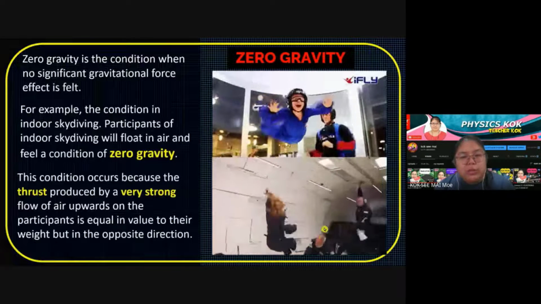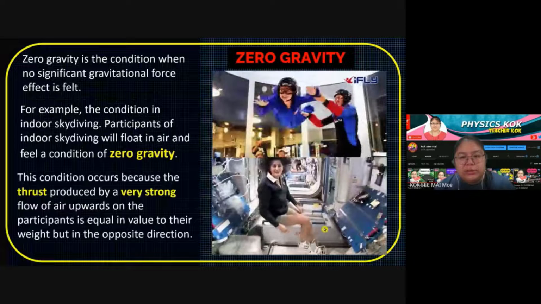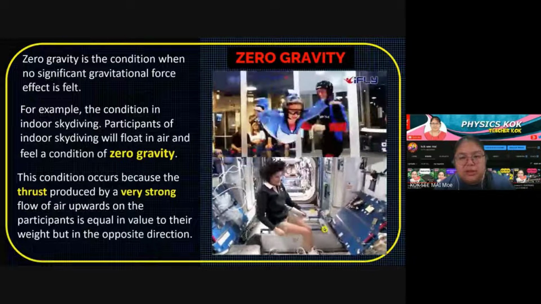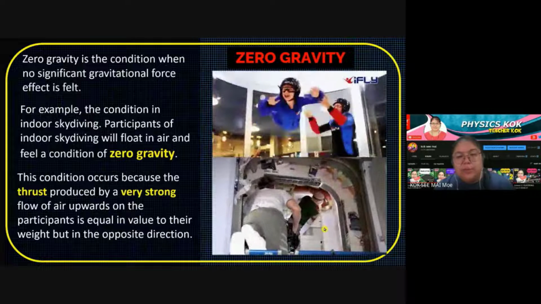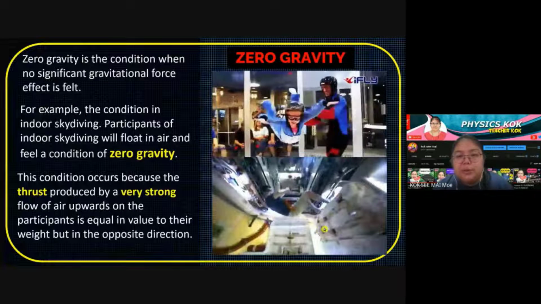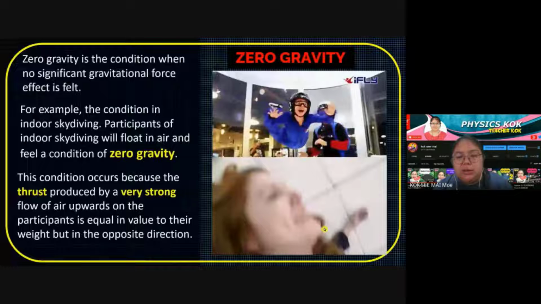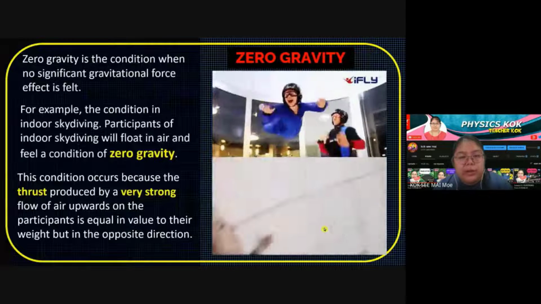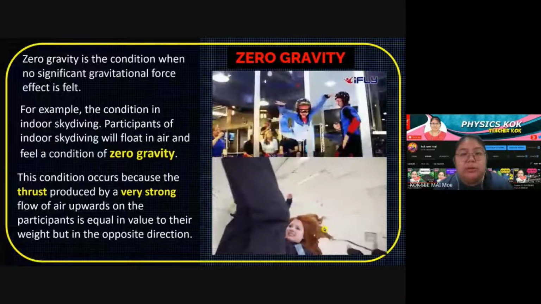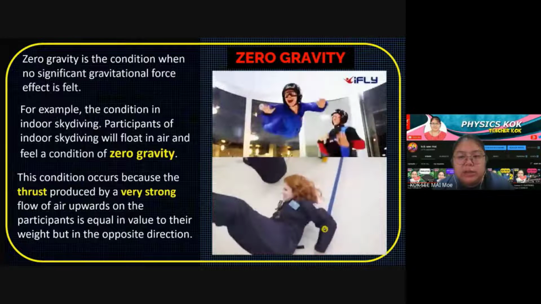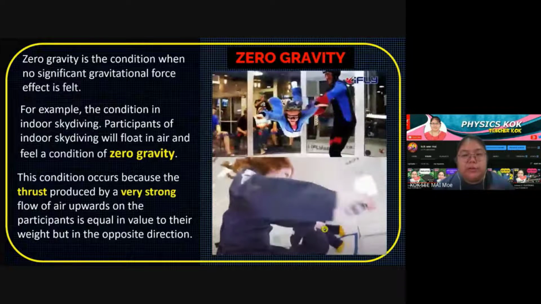This is one example of zero gravity. This is what happens when they go to space, because the gravity is very low. We cannot say there is none, they still have gravity, but very, very small because you are further away. So they cannot stand properly in these situations.